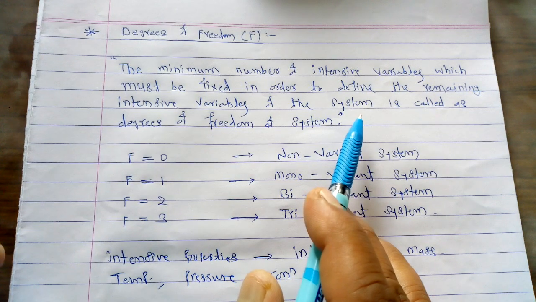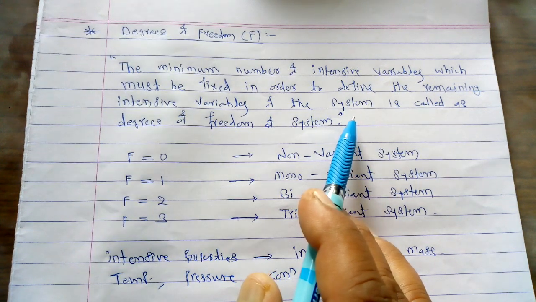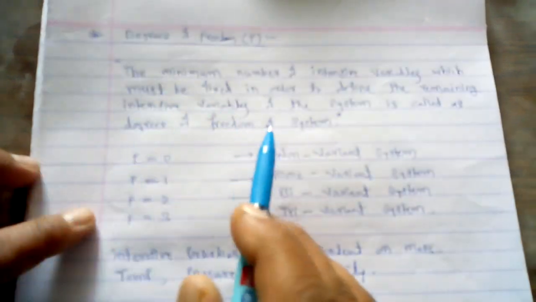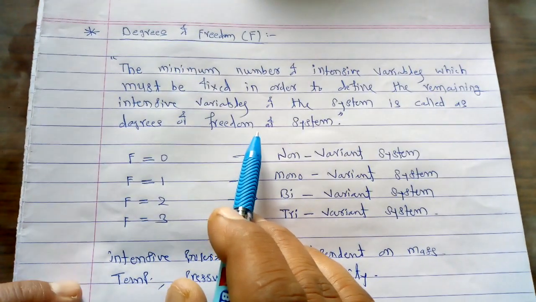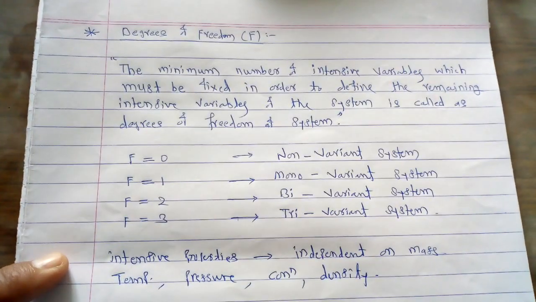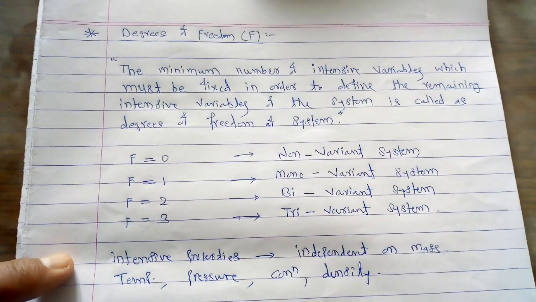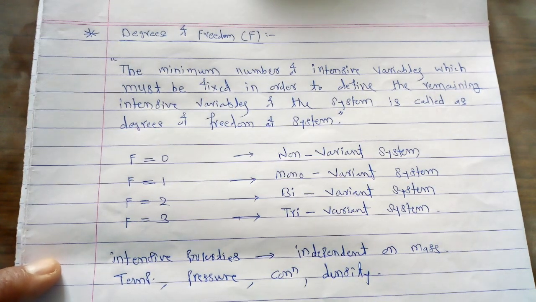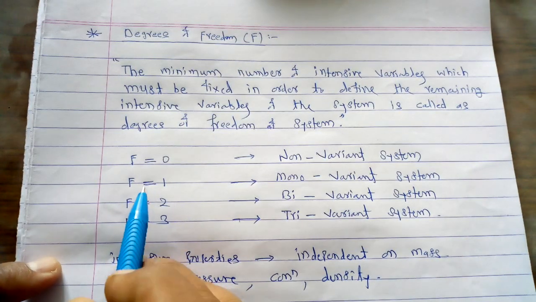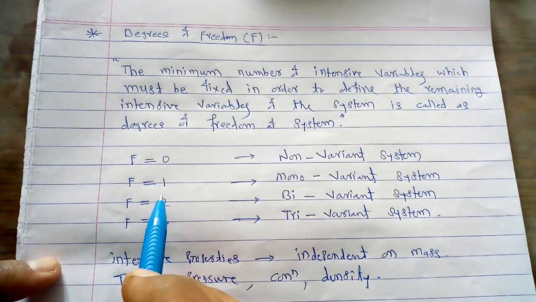Then it is called the degrees of freedom of the system. In short, the degrees of freedom gives us an idea regarding the minimum intensive variables required to describe completely a particular system.